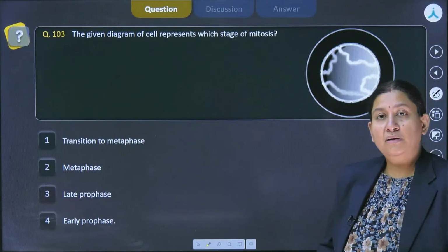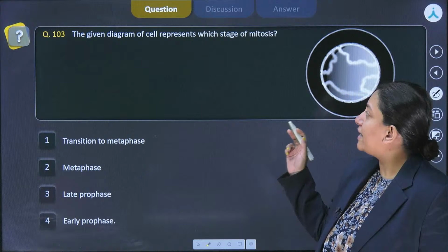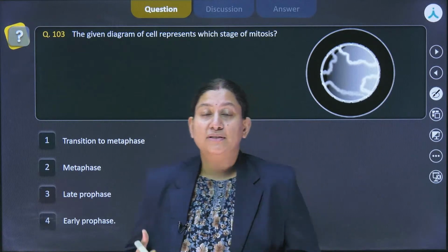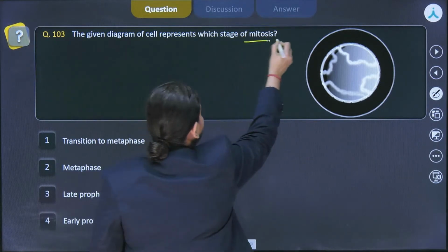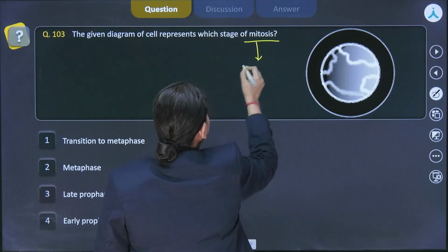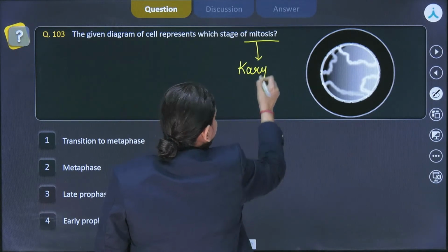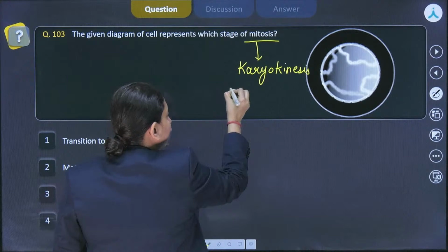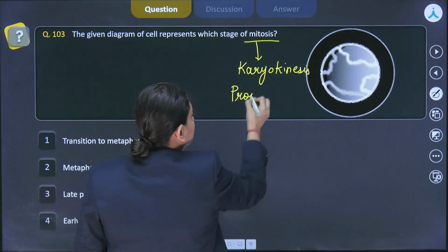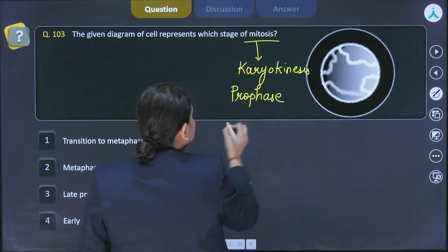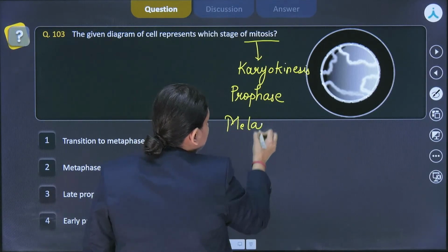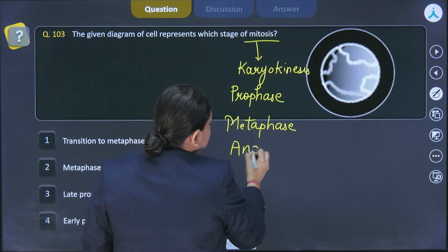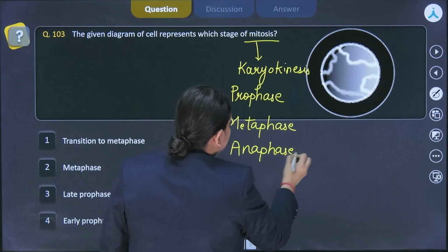The very first one over here is: the given diagram of cell represents which stage of mitosis, right? So whenever we talk about the stages of mitosis, what all we can know about it is that the karyokinesis will begin, in which we will be having 4 stages, beginning with prophase, followed by metaphase, then anaphase, and finally telophase.